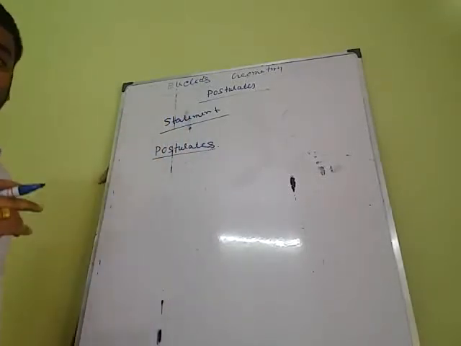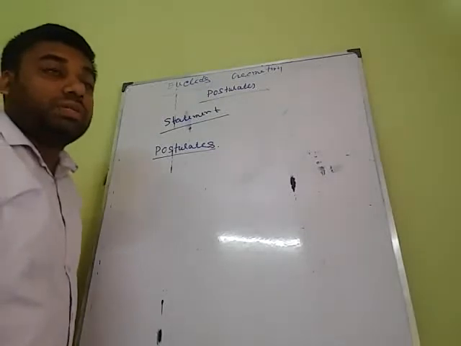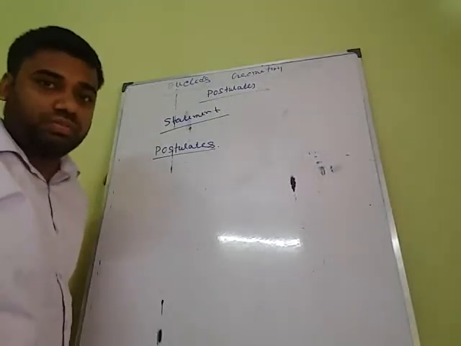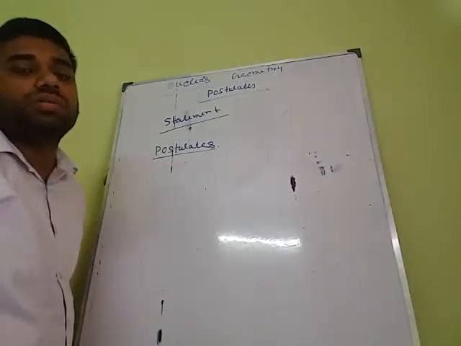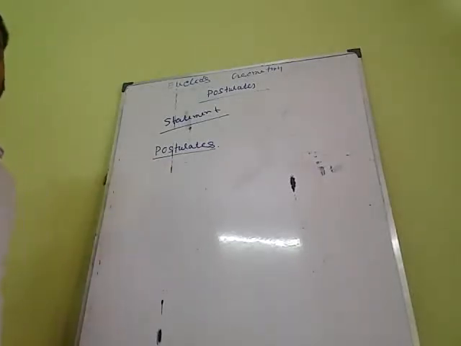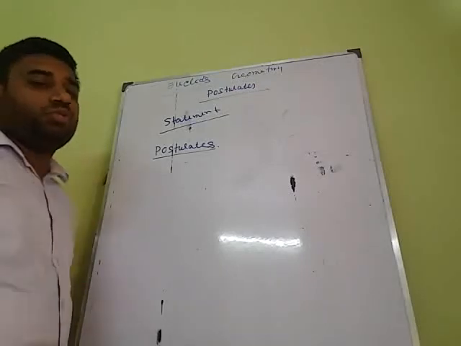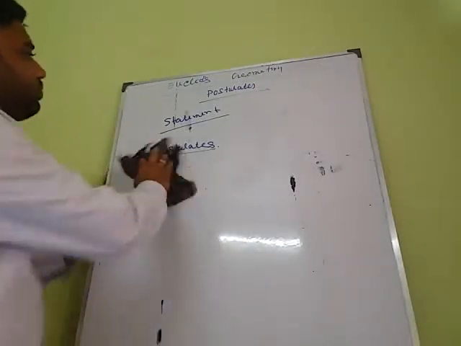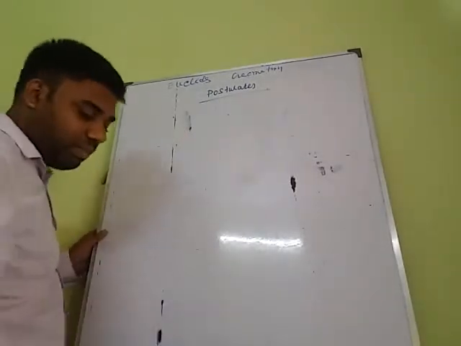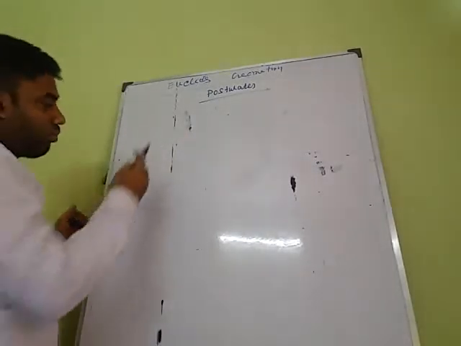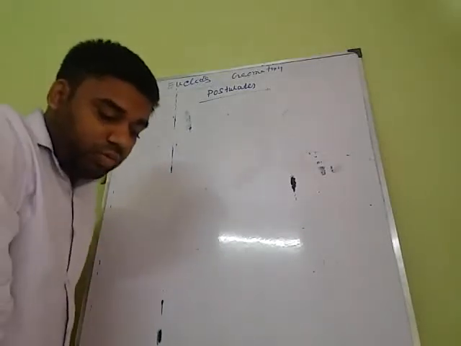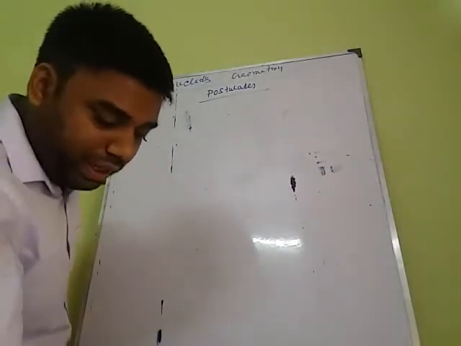So the definition of postulates: the mathematical true statements which are used in geometry are called postulates. We have to know 5 postulates of Euclid. So the first postulate, postulate number 1: a straight line may be drawn from one point to any other point.